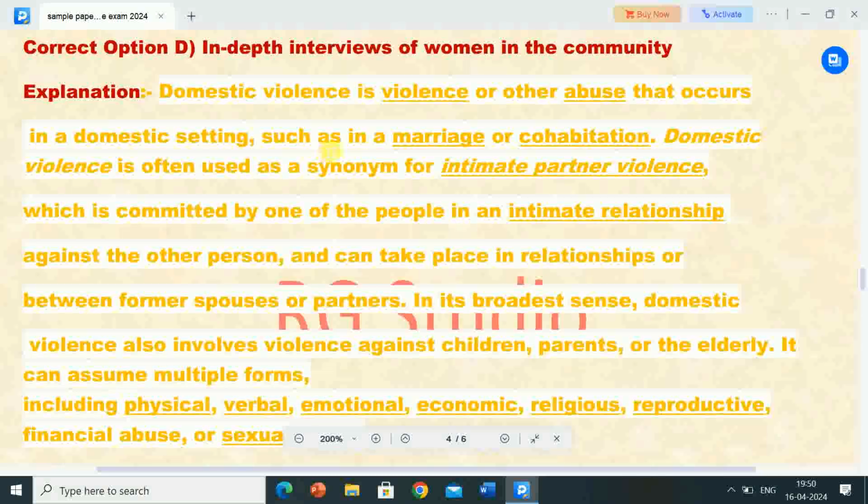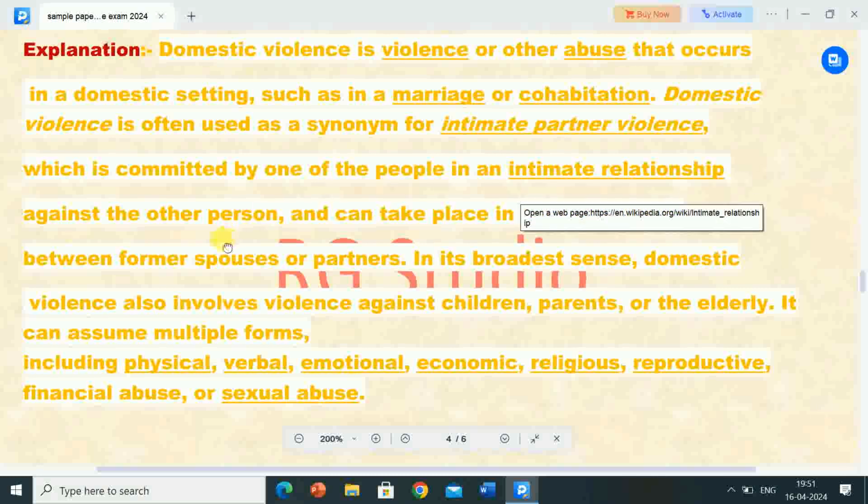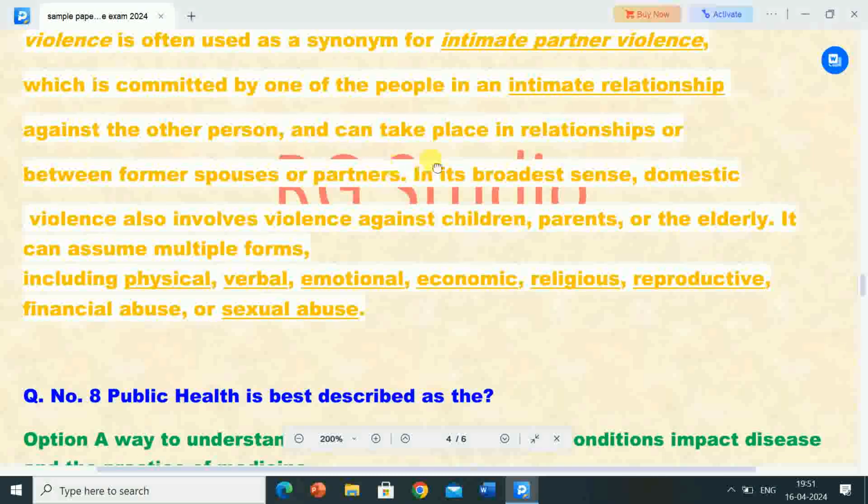Its explanation is: domestic violence is violence or other abuse that occurs in a domestic setting, such as in a marriage or cohabitation. Domestic violence is often used as a synonym for intimate partner violence, which is committed by one of the people in an intimate relationship against the other person, and can take place in relationships or between former spouses or partners.